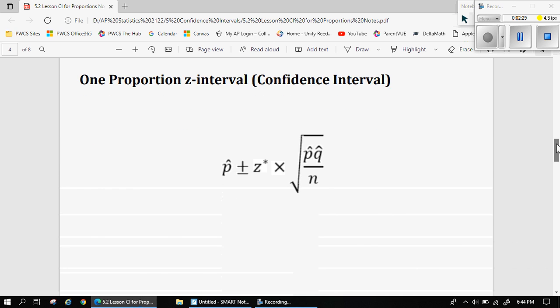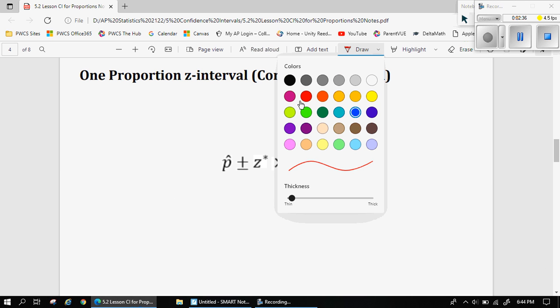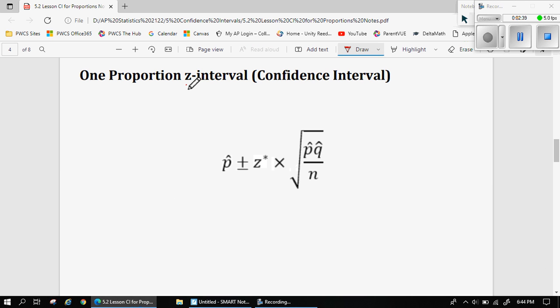So let's talk first about the confidence interval formula. You can see here I talk about a z interval, and it's one proportion. So we have one proportion, which might lead you to believe at some point we're going to talk about two proportions, and we will. Calling it a z interval might lead you to believe that we're going to be talking about some other letter interval, and we will. We'll be talking about t intervals, and if you play with your calculator a bit, you'll see those in there. But for now, we're using a z interval, and that z refers to this z here.